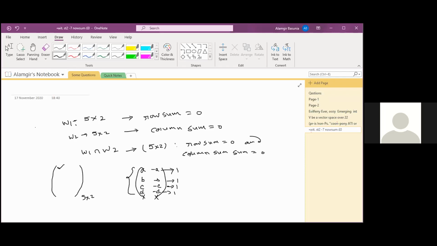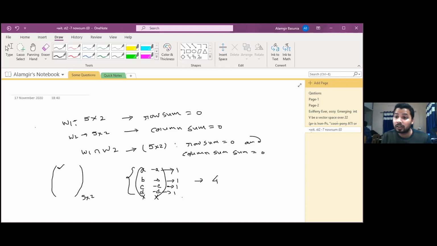Yes, sir. If any one of you doesn't get this, you can ask me. Then the dimension will be what? The dimension will be 4. Clear to all? Sir, can we find it using set theory operations?